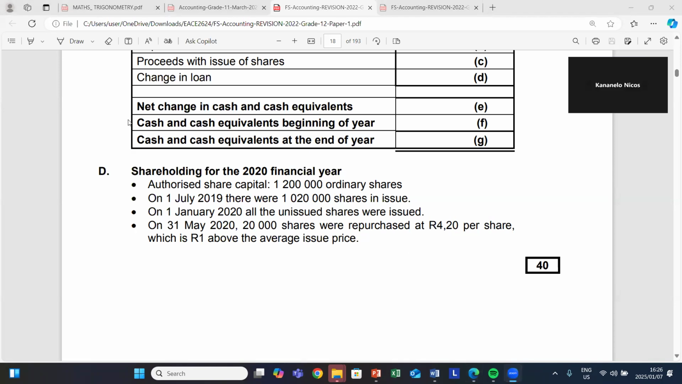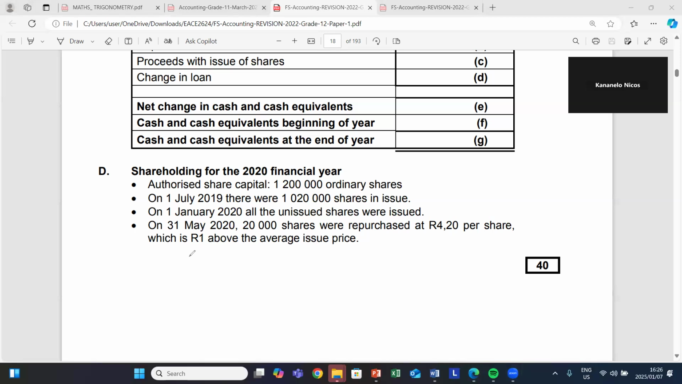180,000 rand. Affirmative. 180,000 rand were the unissued shares. Unissued means unsold. Let's do it.